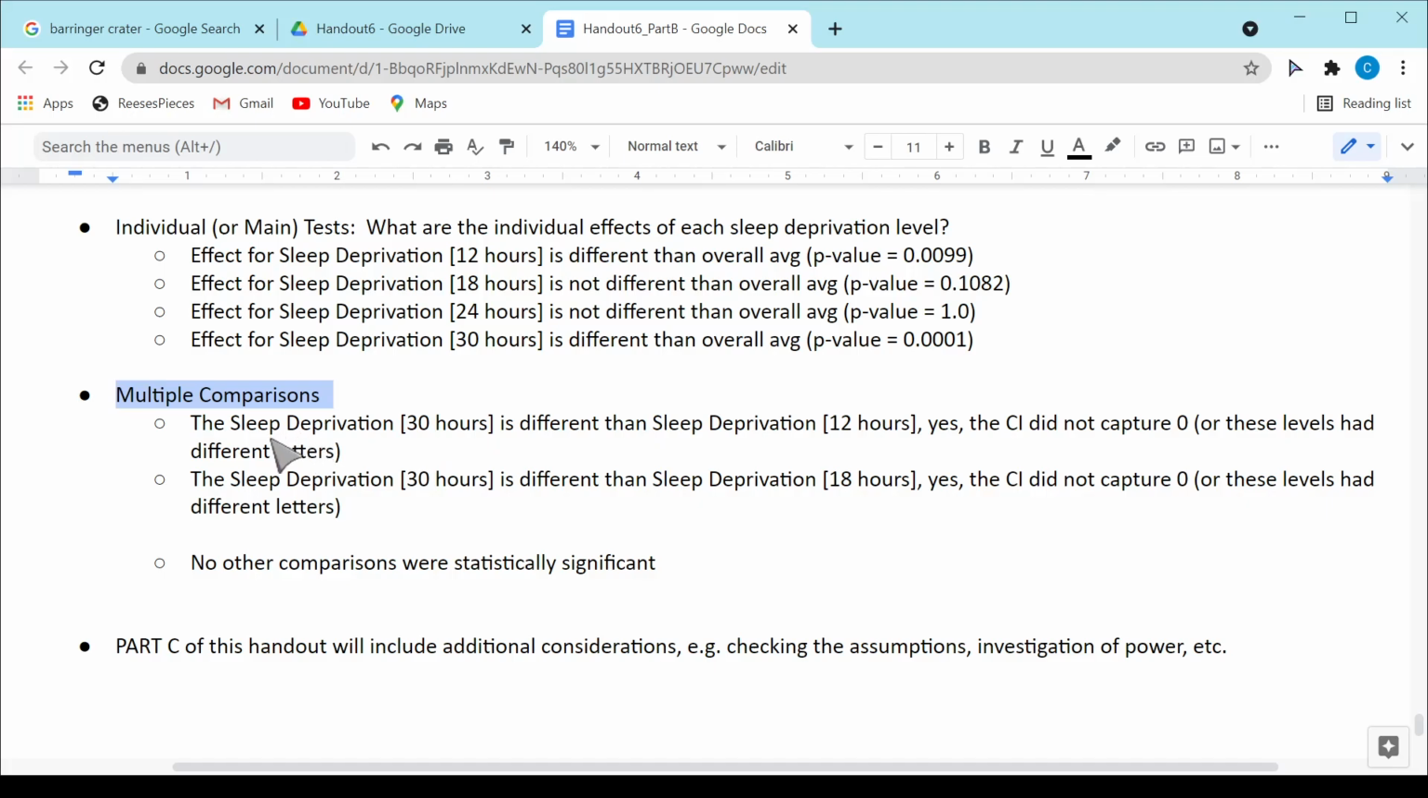And what do I learn from my multiple comparison analysis? That the sleep deprivation 30-hour level is different from 12 hours, and that 30 hours is statistically different than 18. And none of the other comparisons were significant. So I can't say that 30 is different than 24. I cannot say that 24 was different than 18, or that 24 was different than 12, nor can I say that 18 is different than 12.